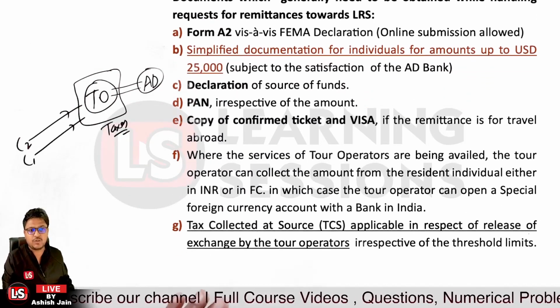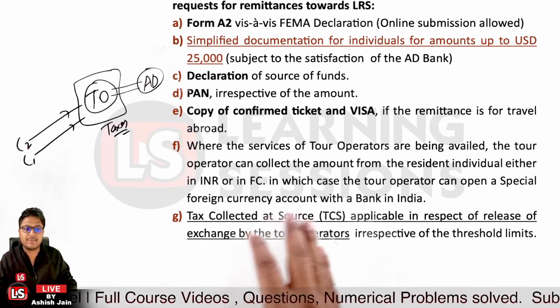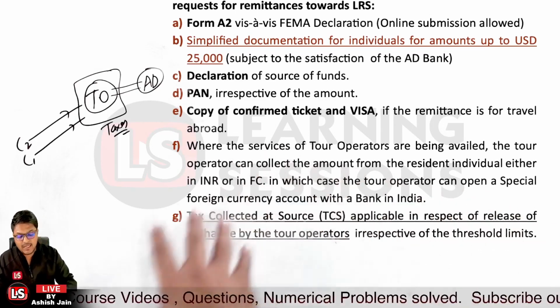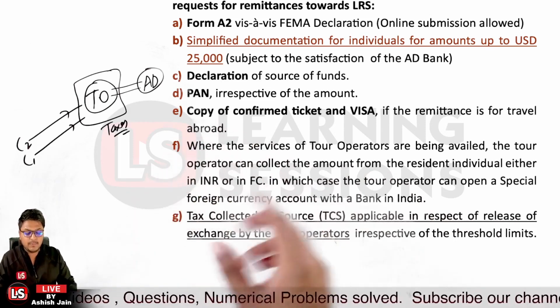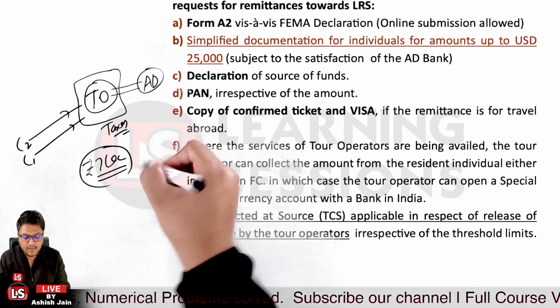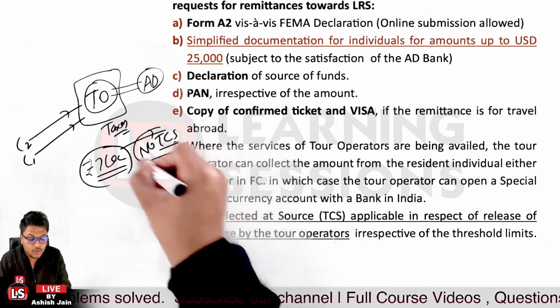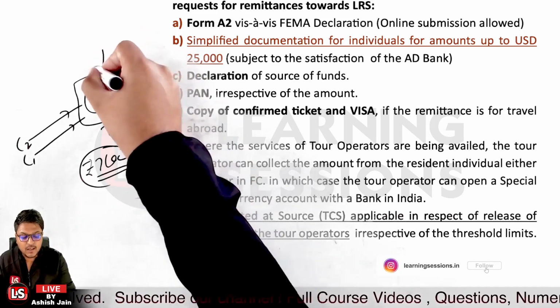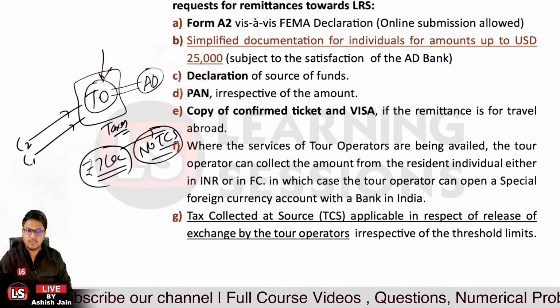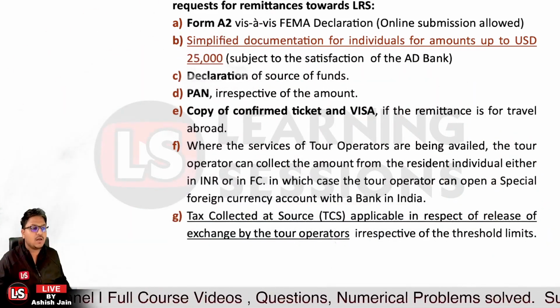Okay, so TCS is applicable in respect of release of exchange by the tour operators irrespective of the threshold limits. But for individuals, the TCS threshold limit is rupees 7 lakh. Up to rupees 7 lakh, if remittance is made, no TCS will be deducted. For whom? For the individuals. But for the tour operator, irrespective of the thresholds, the TCS would be applicable. So that's the case related to it. I hope you have understood. Okay, now let's move further.